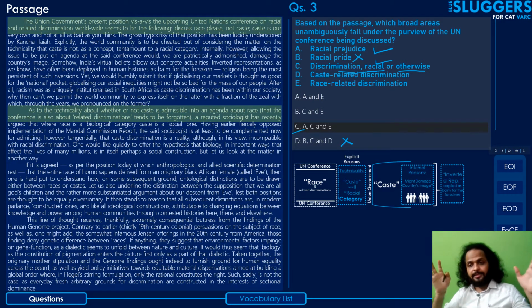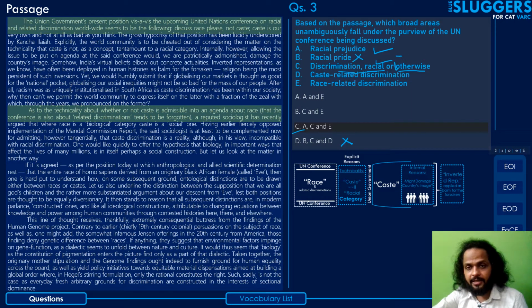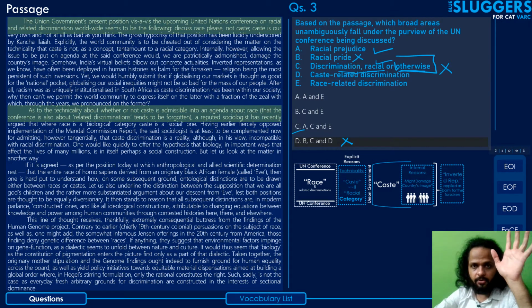It opens up the whole Pandora's box, not just like we are going to talk about discrimination, be it racial, caste based, language based, gender based, everything. So this otherwise part is definitely objectionable, and not every kind of discrimination falls under the purview of the UN conference unambiguously, right? So C can be eliminated. Hence you can also eliminate option C and option B. So you're anyways left with option A only.